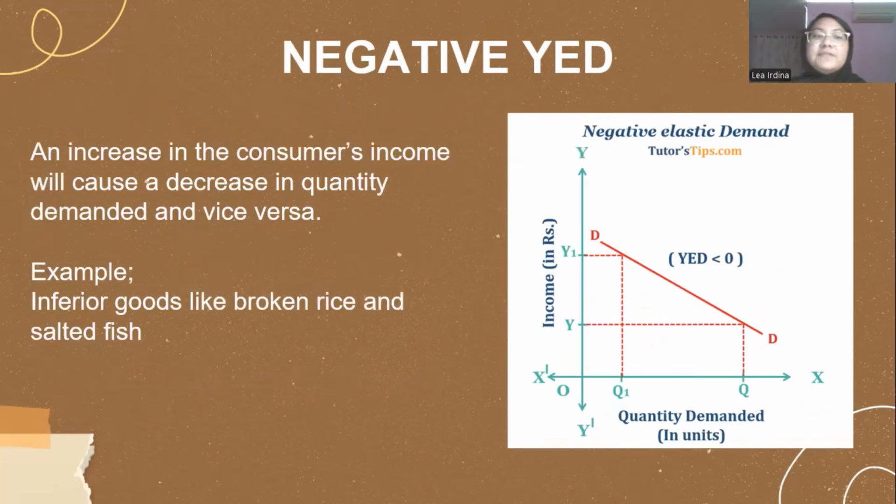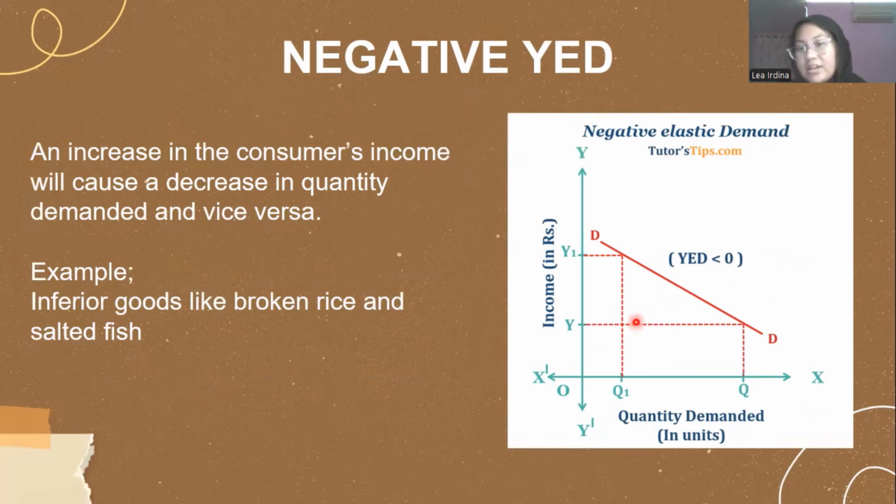Next, we have negative income. Negative income is when an increase in the consumer's income will cause a decrease in quantity demanded and vice versa. For example, inferior goods like salted fish and broken rice.